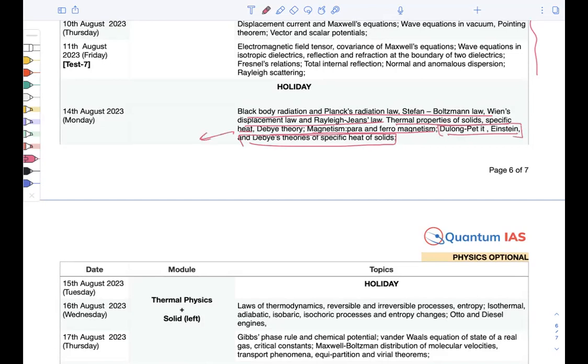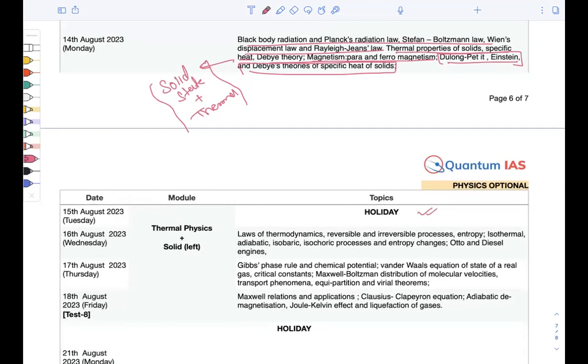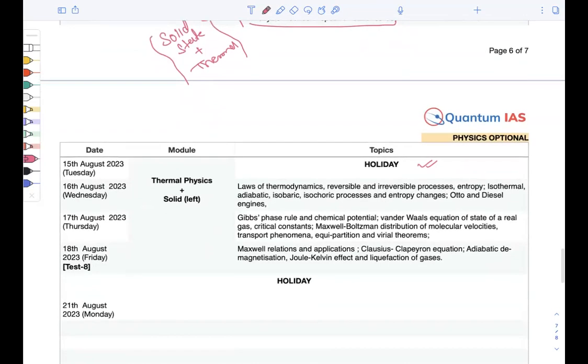So here I am covering solid state plus thermal. Paper 1 and paper 2 combined will be covered in this lecture, because these all talk about the same thing, right? On 15th August, we know it is our Independence Day, so this will be your holiday. And next we will cover thermodynamics, Gibbs phase rule, and again Maxwell.